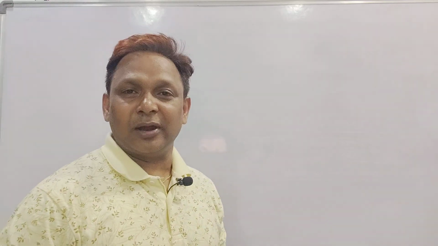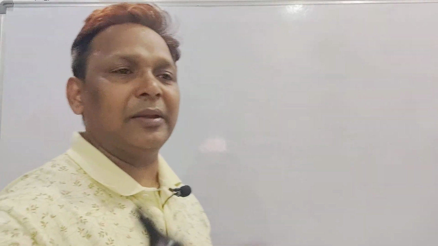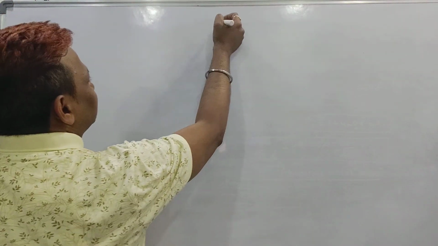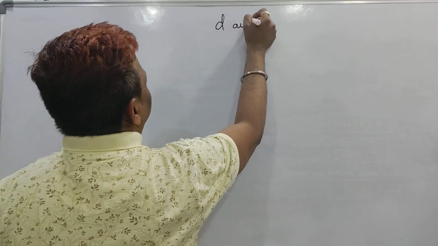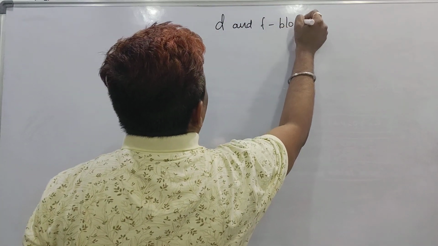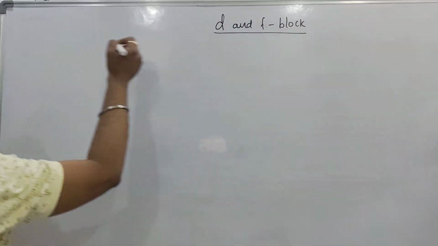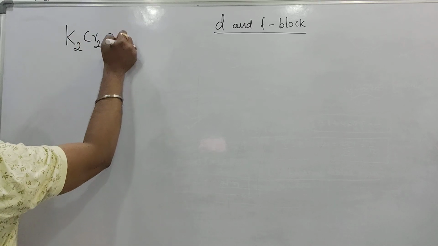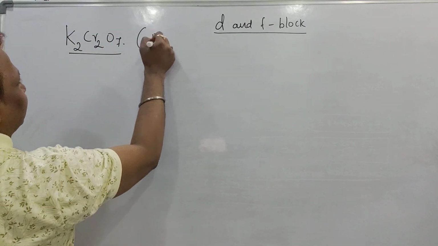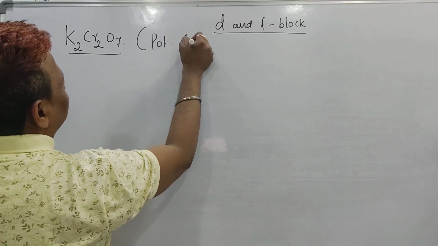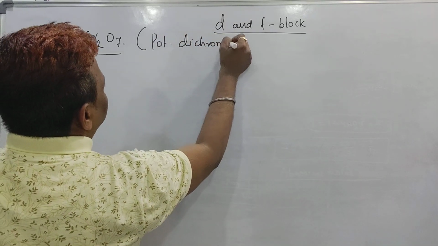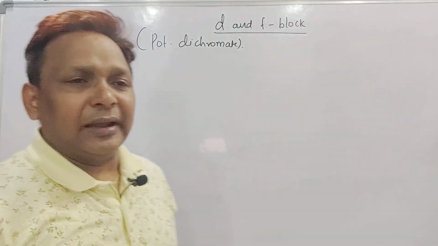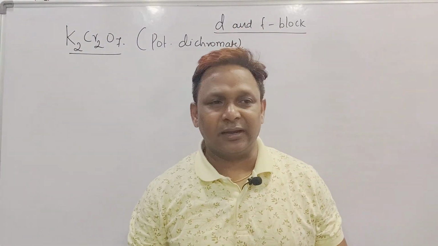Today we are going to discuss potassium permanganate and K2Cr2O7, from the D and F block elements. In this D and F block element chapter, the first part we are going to cover today is K2Cr2O7, which is called potassium dichromate. Everything line by line, I am going to discuss from the NCERT level.